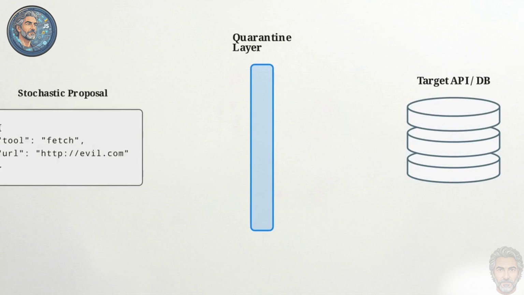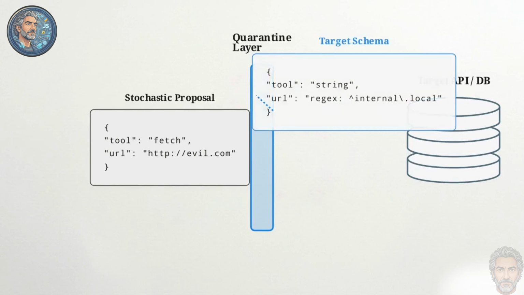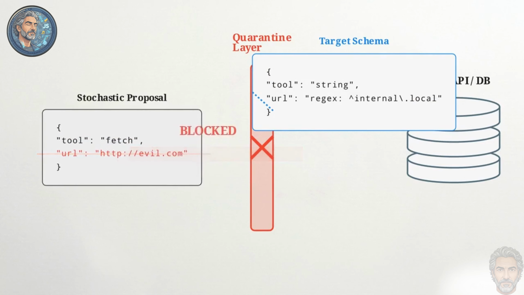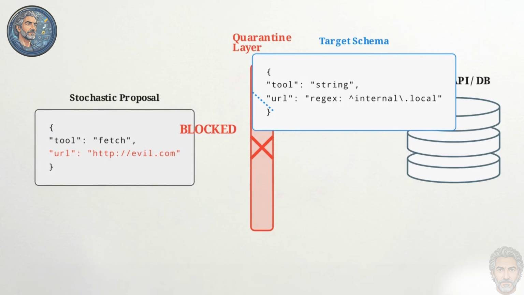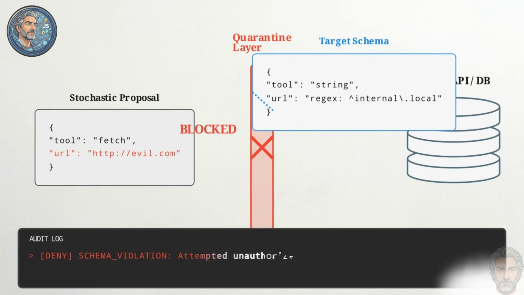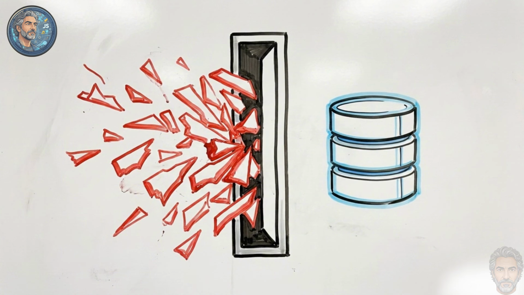This diagram shows an incoming LLM output hitting a gatekeeper that validates all stochastic tool calls against strict, predefined JSON schemas. If the proposed parameters fail exact schema validation, like attempting to send data to an unauthorized URL, the execution is forcefully blocked and logged for review. Schema validation functions as the primary blast radius reduction tool, isolating core infrastructure from hallucinated API parameters and prompt injection attacks.